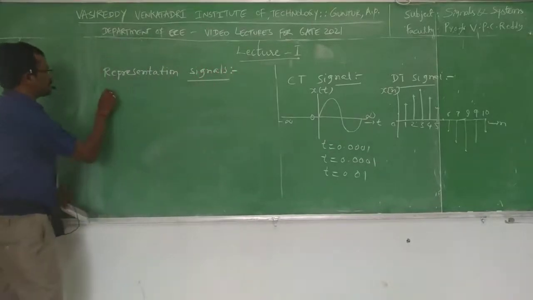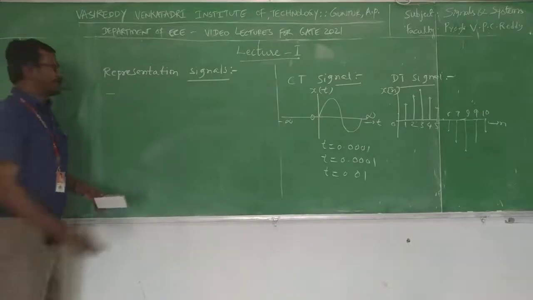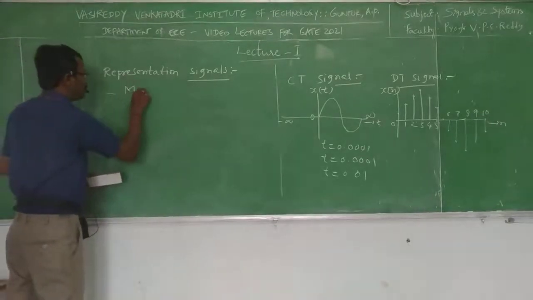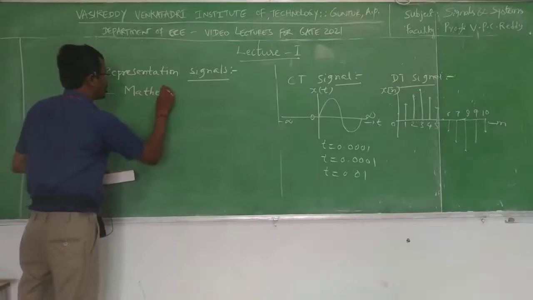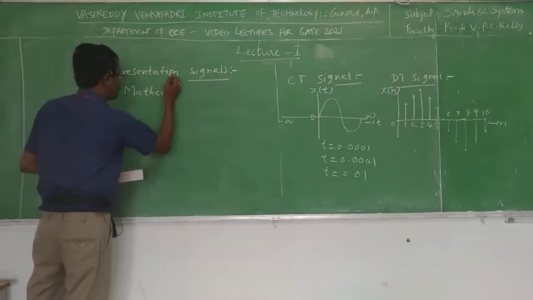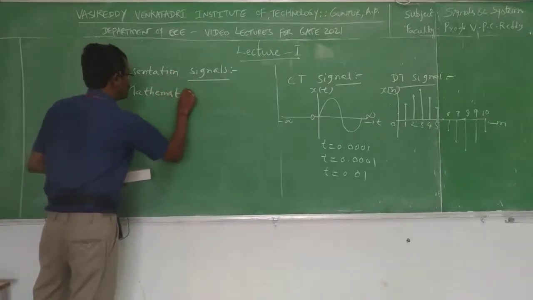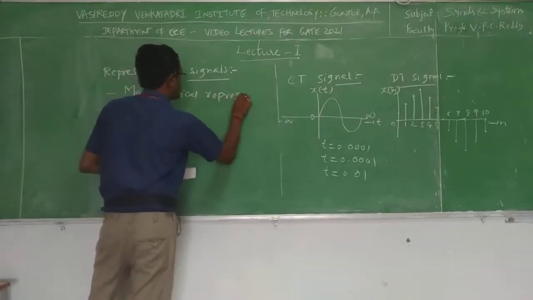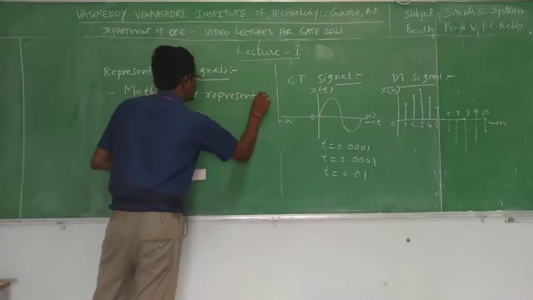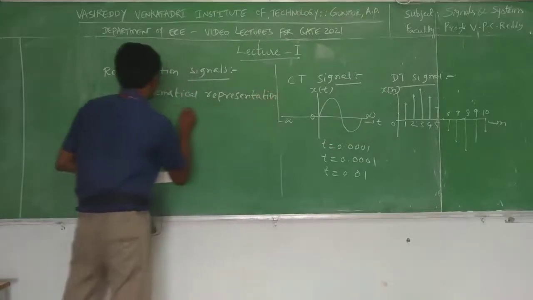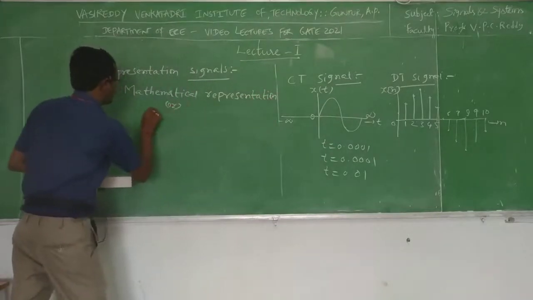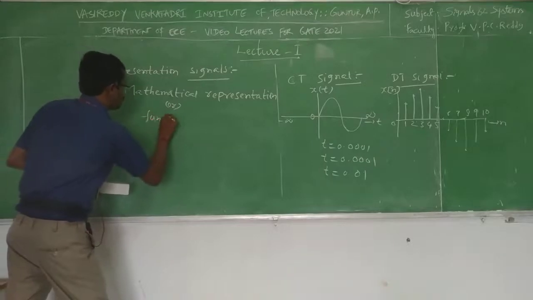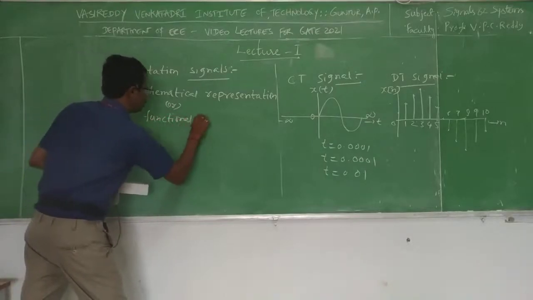So we can represent any signal in two ways. One is mathematical form, or we can say mathematical representation. The other name for mathematical representation is functional representation.